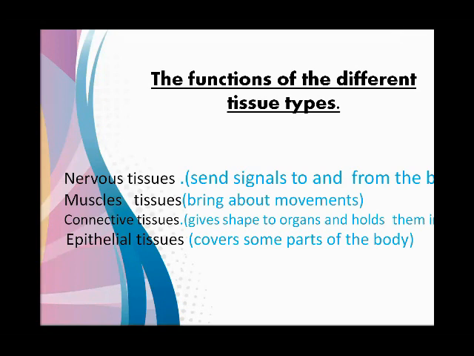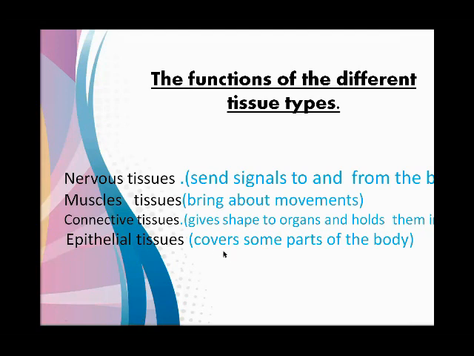Fats and other soft padding tissues, bones, tendons, all these are the connective tissues. What is the function? The function of the connective tissues is to give shape to organs and hold them in place. Fats and other soft padding tissues, bones, tendons, these are the connective tissues. Okay, now we will learn about the epithelial tissues.